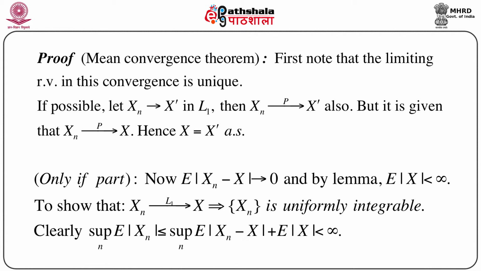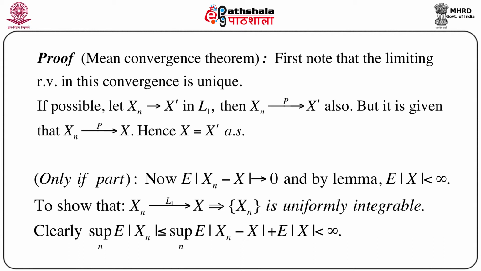But it is already given in the theorem that Xn converges to X in probability. So on one hand we know that Xn converges to X in probability, on the other hand we have just assumed another random variable X' and assumed Xn converges to X' in L1, so we can immediately say that Xn converges to X' in probability. So this implies that X equals X' almost surely. That means this limiting random variable in this convergence is unique. So we don't need to bother about whether there exist other variables to which Xn can converge, because the limit is unique. So we are done with that.